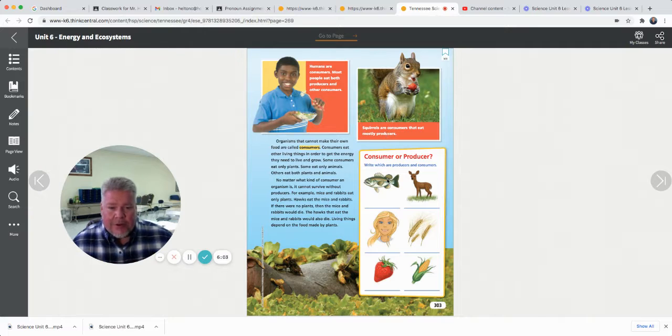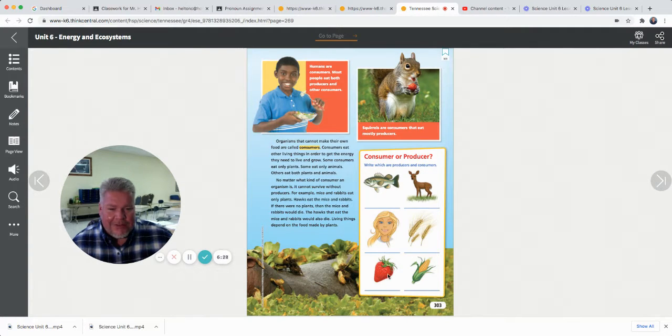So which one of these are producers and consumers? A fish, he doesn't make his own food. He's not a plant, so he's a consumer. A deer is a consumer. It does not make its own food. It's not a plant. Barbie, or whatever that girl's name is right there, she's a consumer. She doesn't make her own food. She's not a plant.